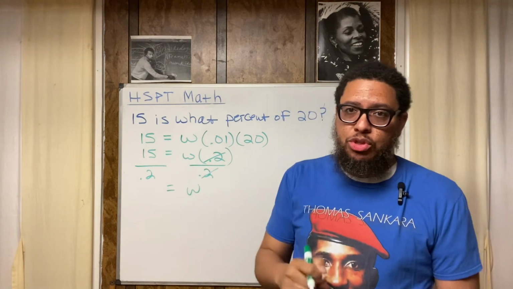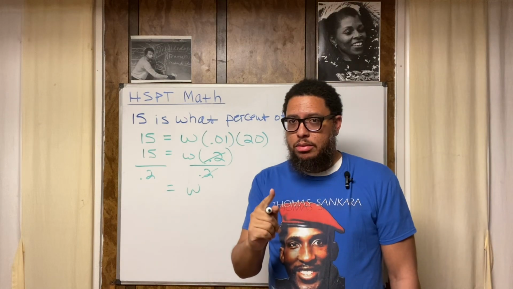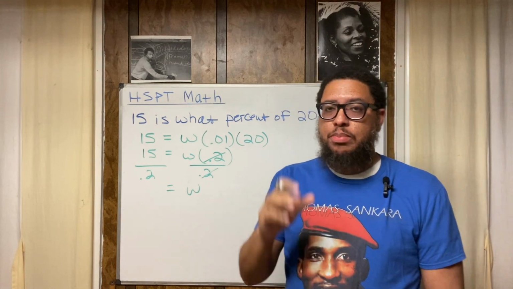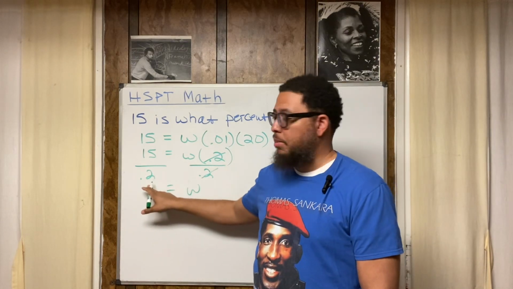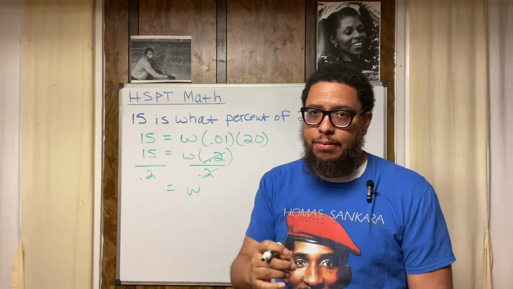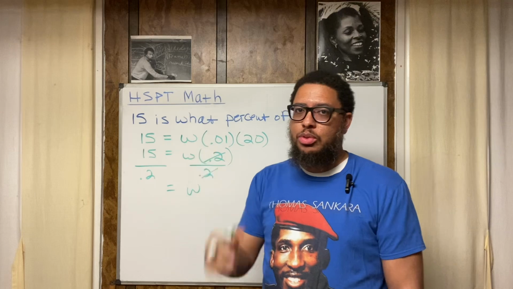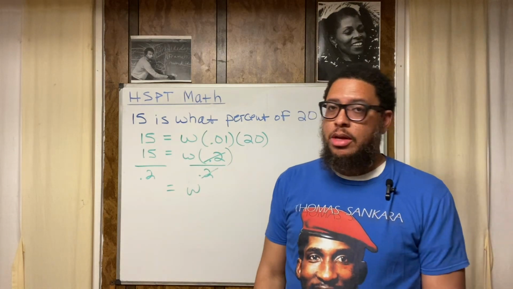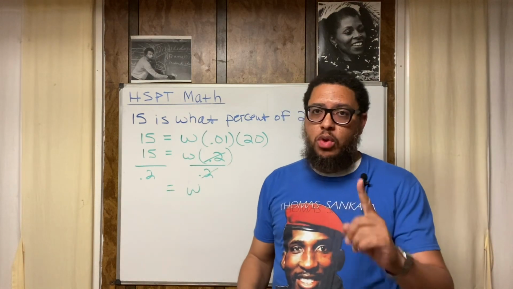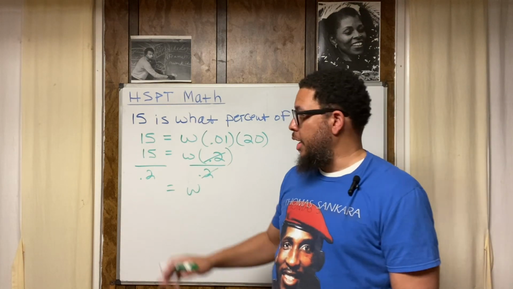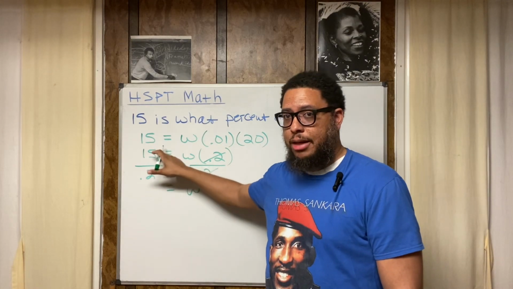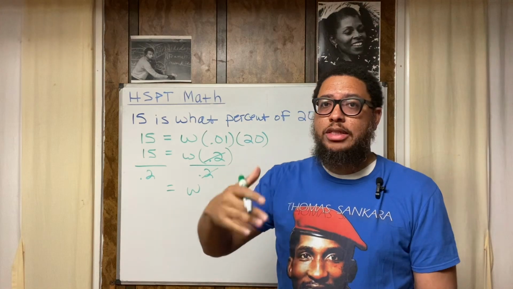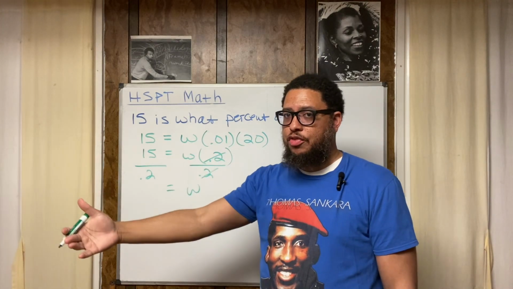Do you know how many 0.2s can fit into the number 1? 5 of them, because 0.2 times 5 equals 1. Like I said, if we was thinking about money, 0.2 is the same thing as 20 cent. Isn't 20 cent times 5 equal to $1? It is. So that means that 0.2 fits into 1 5 times. Now, if we're trying to see how many 0.2s fit into 15, we would just do 1 times 15. Isn't 1 times 15 equal to 15?